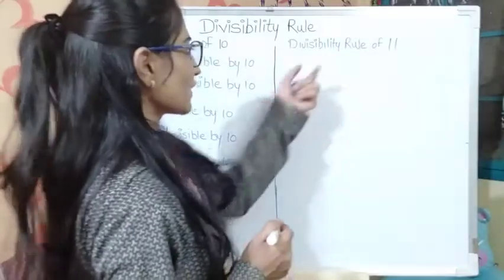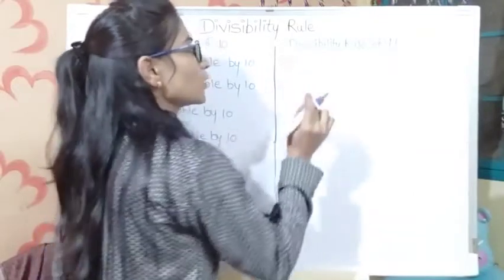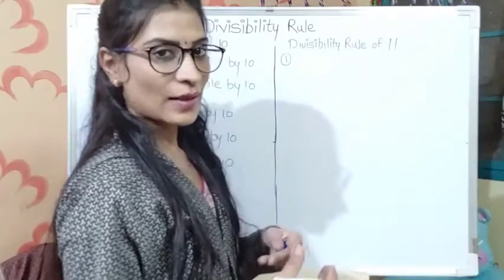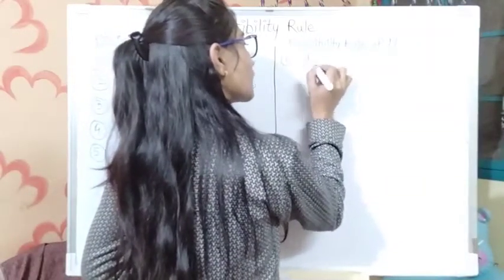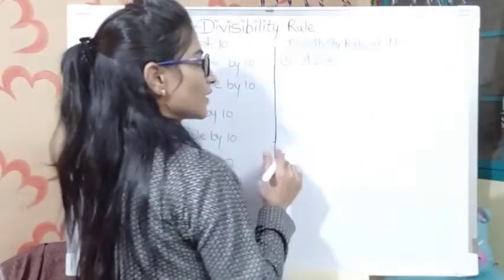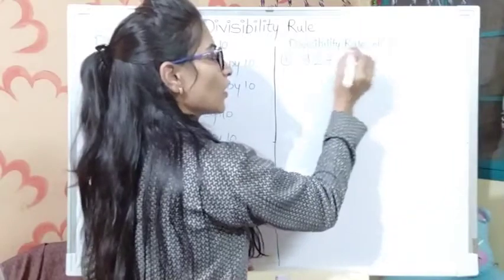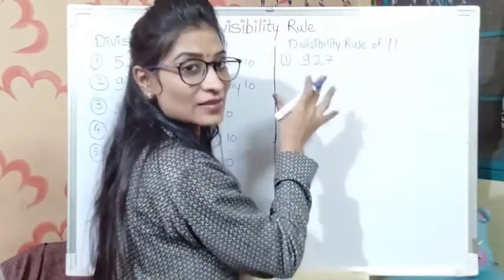Now let's take a look at the divisibility rule of 11. This rule is a little bit complicated but easy to understand if we take examples. Suppose I have taken the number 927. If you want to verify whether this number is divisible by 11 or not, what we have to do is find the odd places and even places in this number.